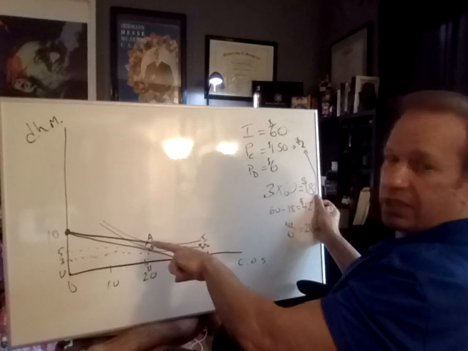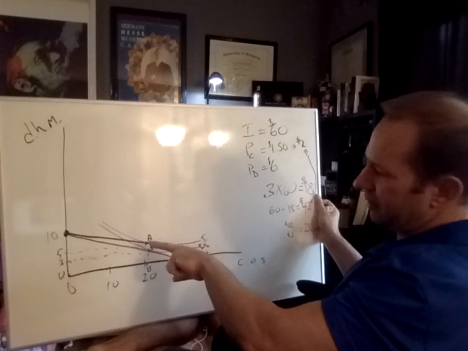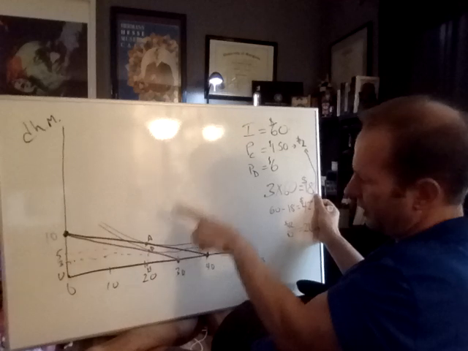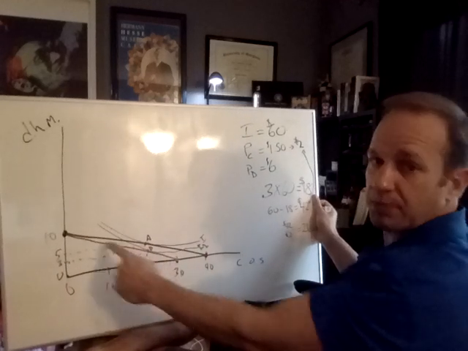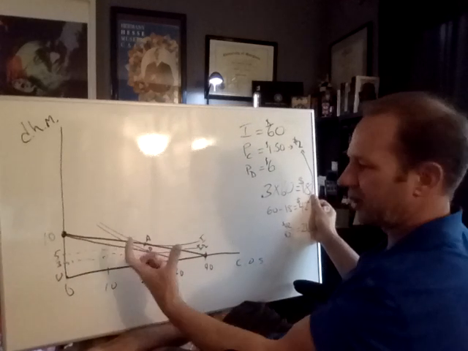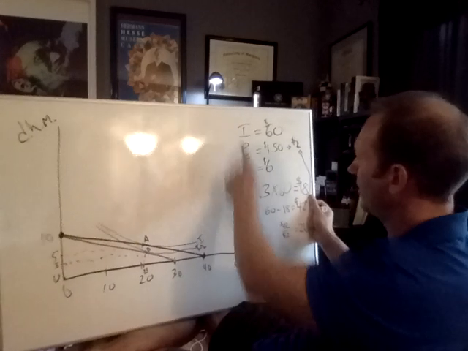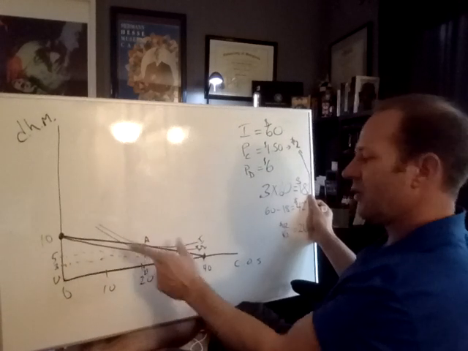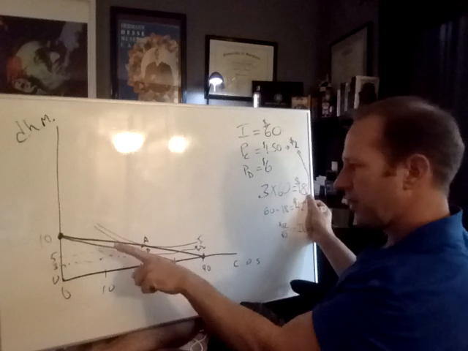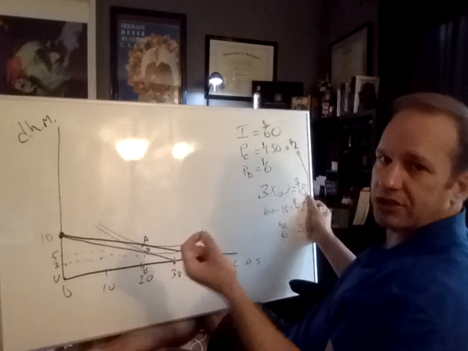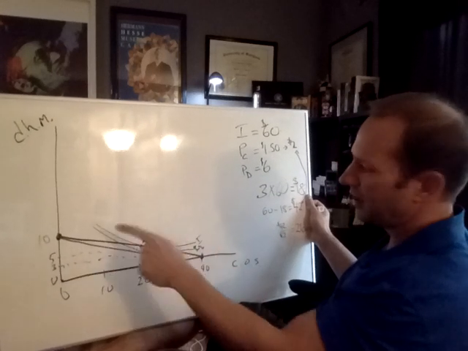The budget constraint got flatter. No, I'm wrong. It got steeper because it moved in this way. That line got steeper. The purple constructed line comes from just the world we live in, the prices we face, and the income we face. So it got steeper. The substitution effect is the one that would move along the same indifference curve.